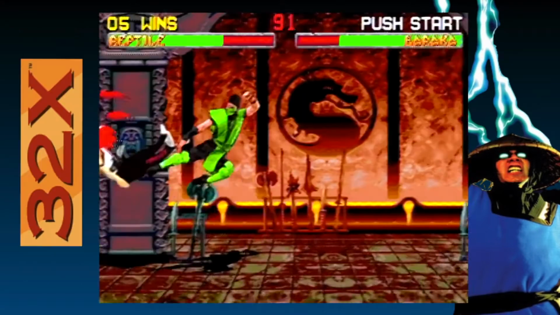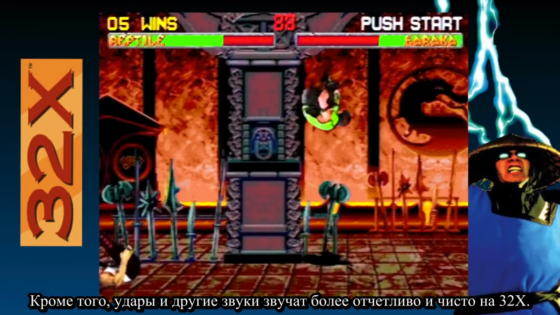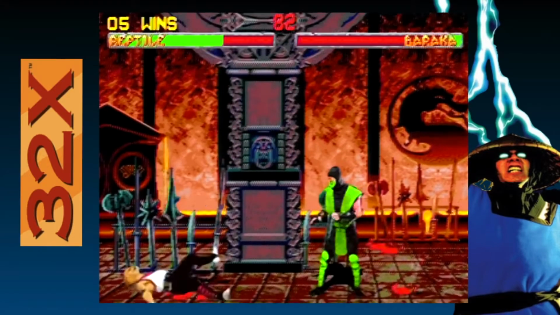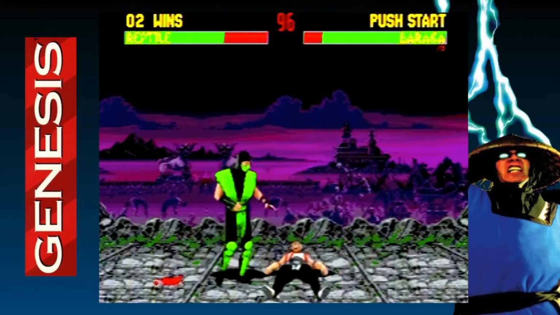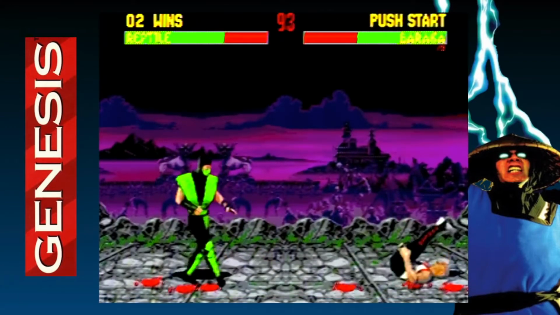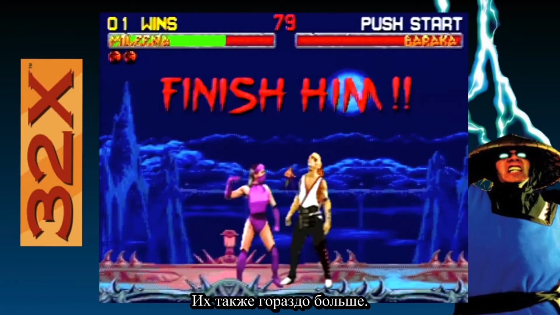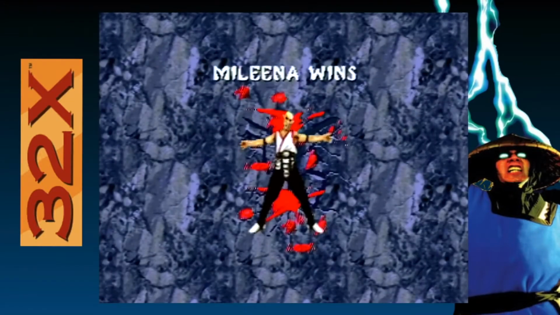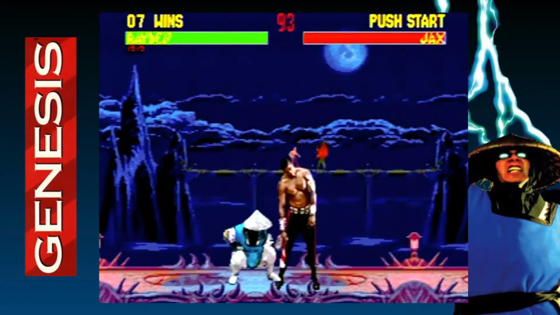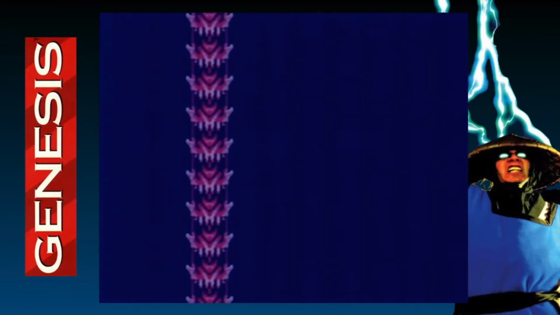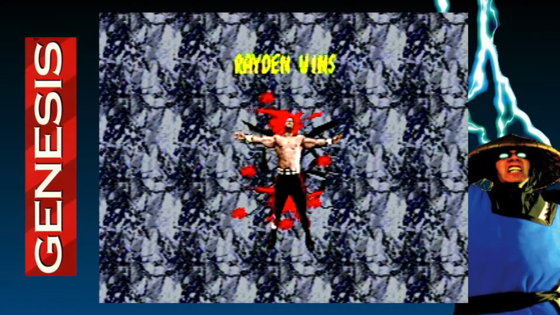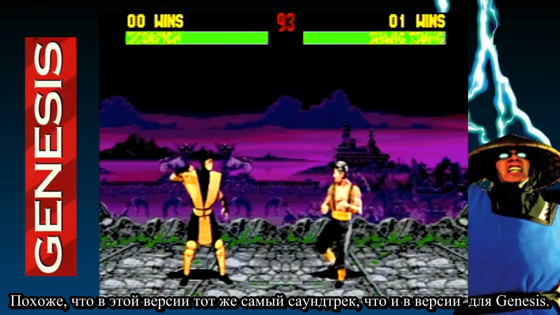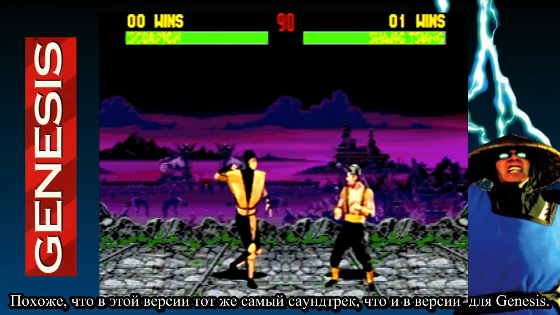Also, grunting noises are more prominent and clear on 32X. There's a lot more of them as well. Even though the sound effects were upgraded, I didn't notice any change with the music. It seems to retain the same soundtrack from the Genesis.